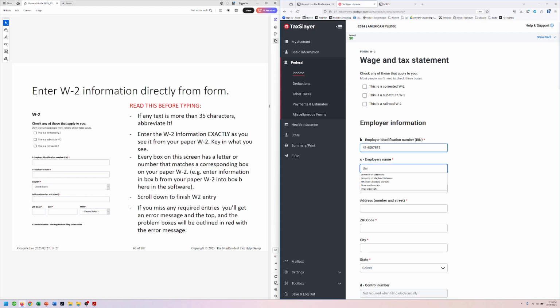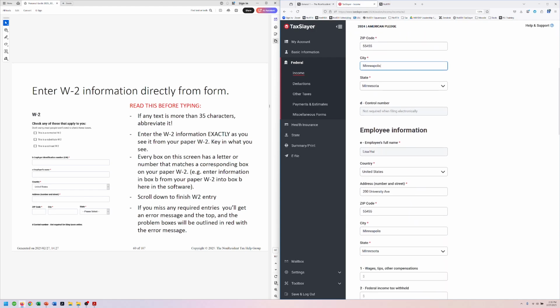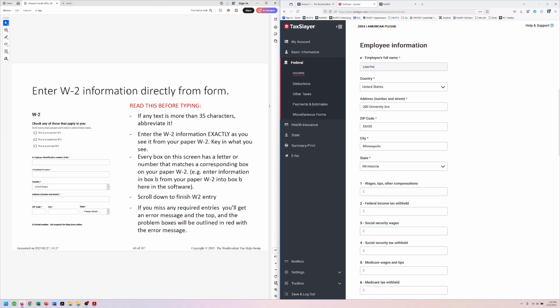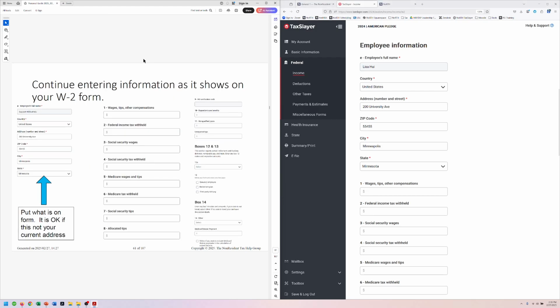513. All right, that is the University of Minnesota. I'm going to do that same 301. All right, I'm obviously doing this from memory or whatever I had for my made up scenario. You're going to just put again whatever was on your form. All right, there we go. Okay, and we're going to just copy that information, put whatever is here.